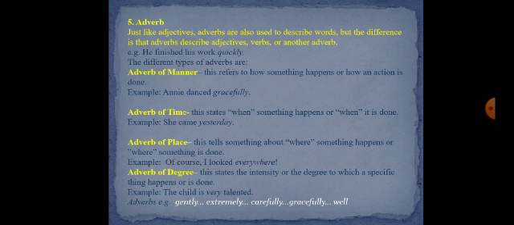For example, I looked everywhere. Here, the adverb, that is everywhere, talks about place. Now next one type, that is adverb of degree. The name itself is suggestive, degree, the extent. Adverb of degree states the intensity or the degree to which a specific thing happens or is done.